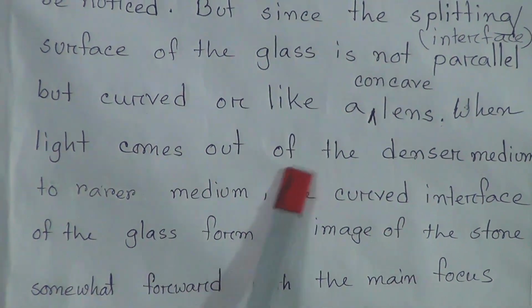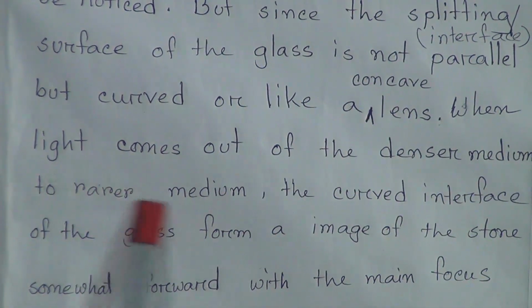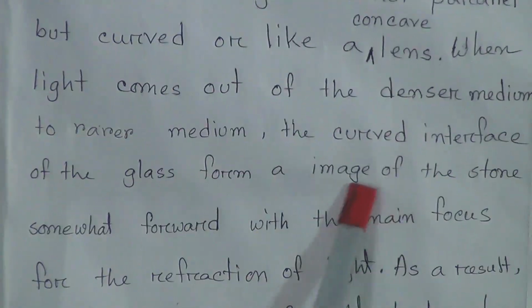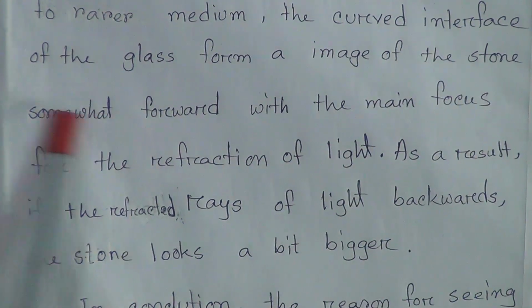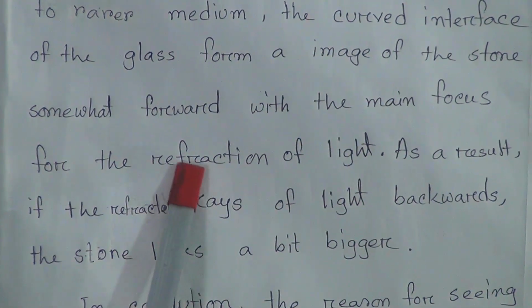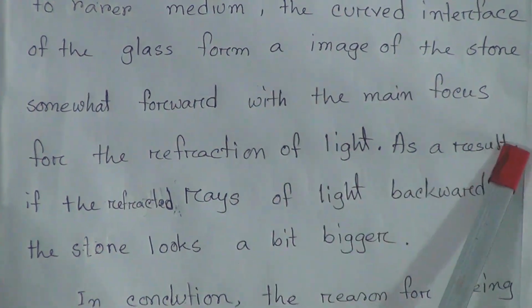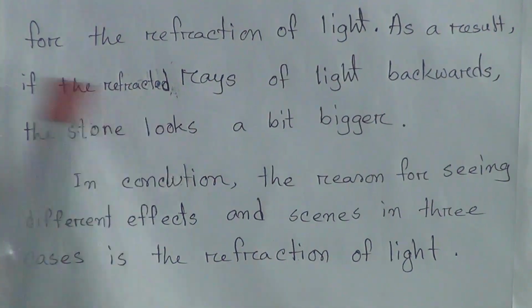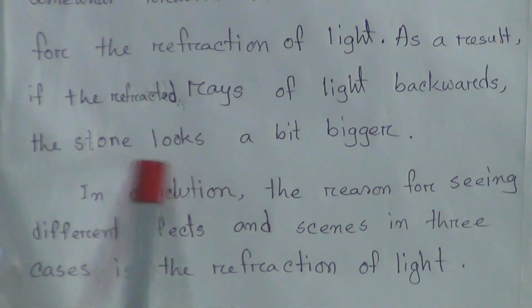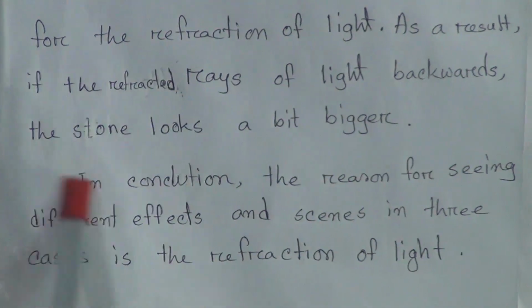When light comes out of the denser medium to the rarer medium, the curved interface of the glass forms an image of the stone somewhat forwards, with the main focus for the refraction of light. As a result, the refracted rays of light are traced backwards, and the stone looks a bit bigger.